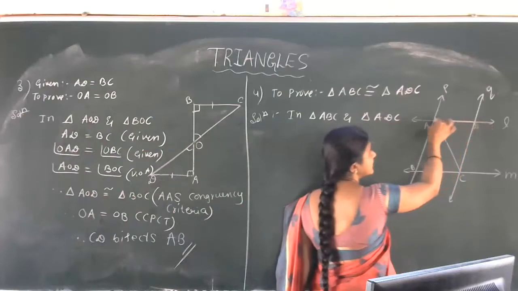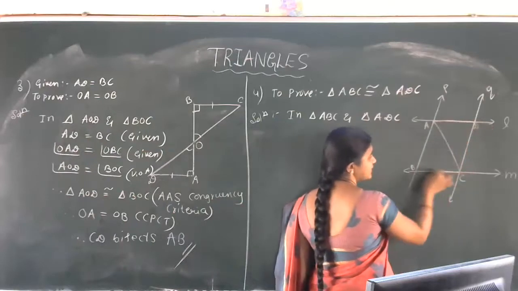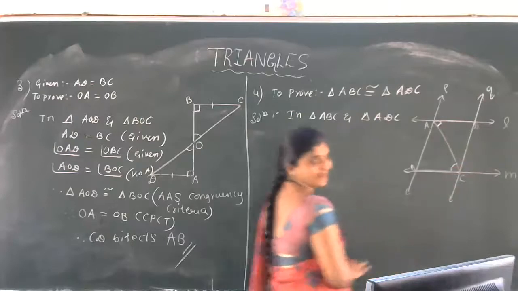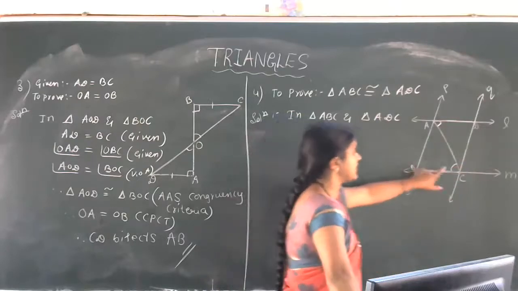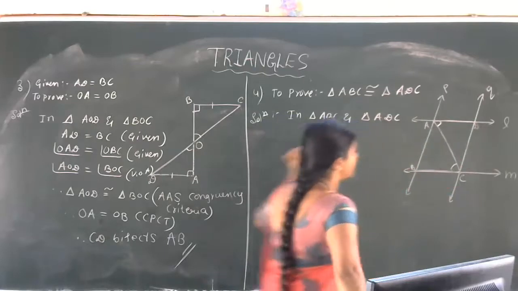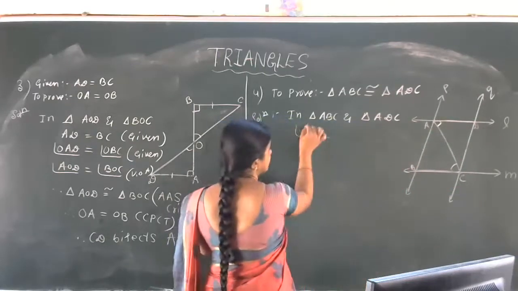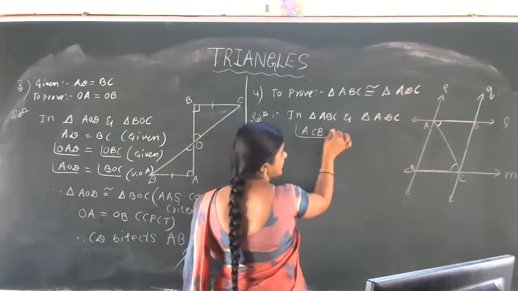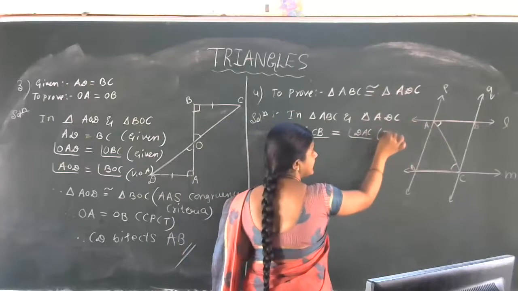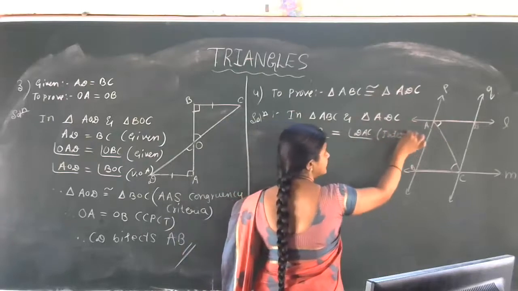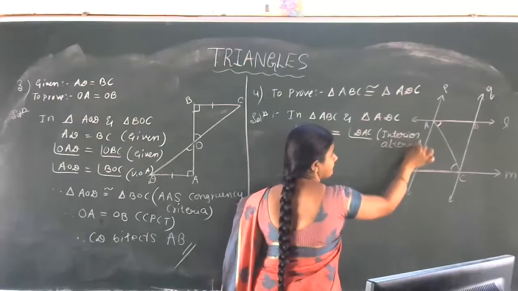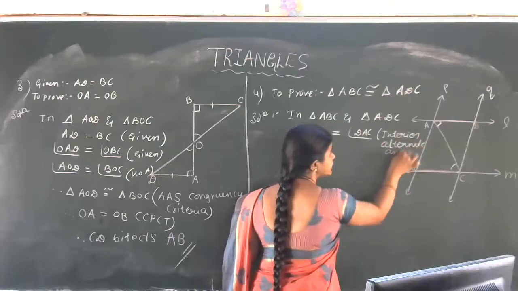Can we take the reverse Z shape here? Are you observing this one? Z shape: this angle is equal to this angle. So first we will write this angle because we took ABC first, then ADC next. That's why we write angle ACB equal to angle DAC, interior alternate angles. First data is done.